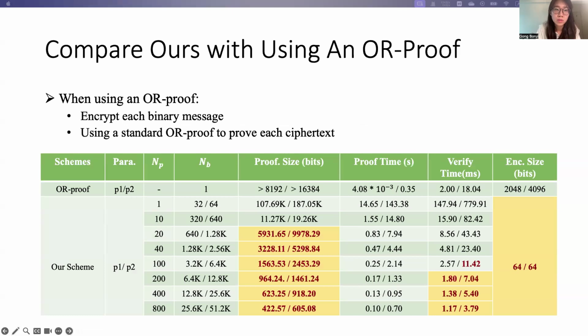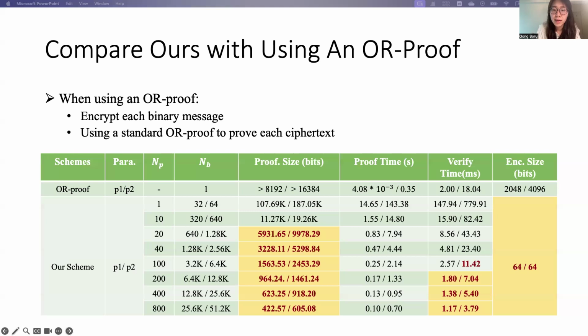We also compare ours with using an OR proof. Compared with using an OR proof, our system also gains benefits in both proof size and verification time when we prove hundreds or more messages at a time, which suits the aggregation scenario in practice well. To be more specific, to use an OR proof, P1 should first use Paillier to encrypt each binary record, then prove that it is 0 or 1 using a standard OR proof.